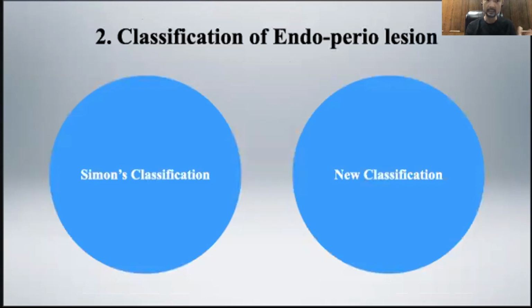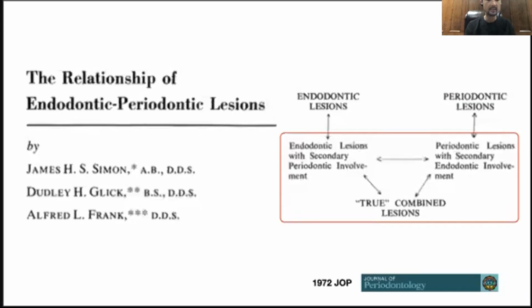So next, we're going to talk about the classifications. There are some classifications of Endo-Perio lesion. I'll discuss two of the most notable classifications today. One is Simon's classification. The other one is a new classification from AAP. As an endodontist, I have been utilizing Simon's classification. If you ask Dr. Miyamoto, like a periodontist, they will use the AAP classification at this point. Simon published this article in 1972. It's a very classic, very old article.